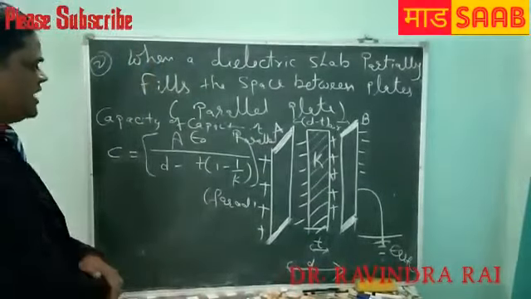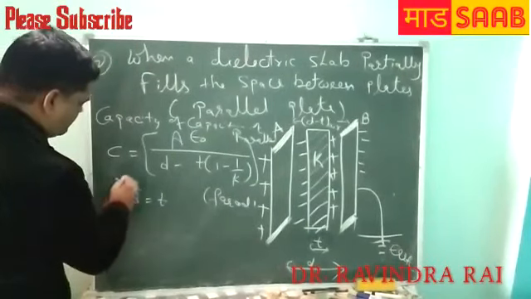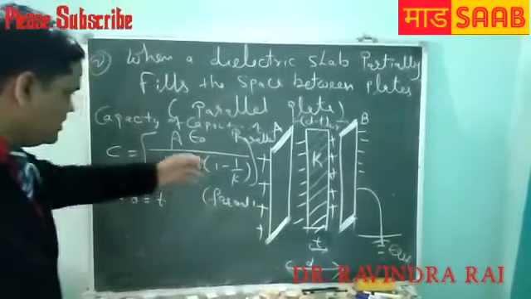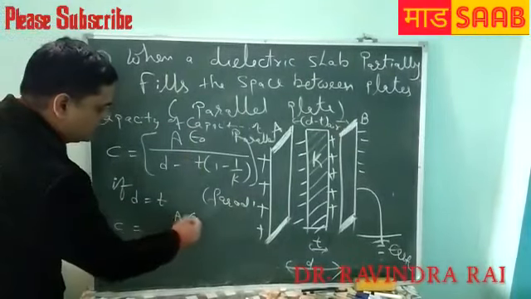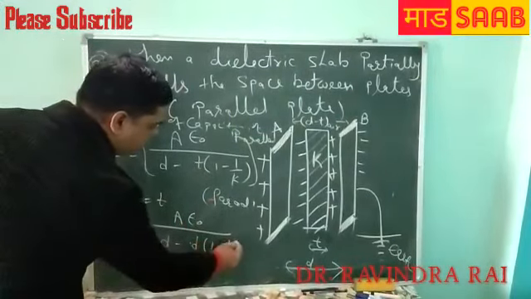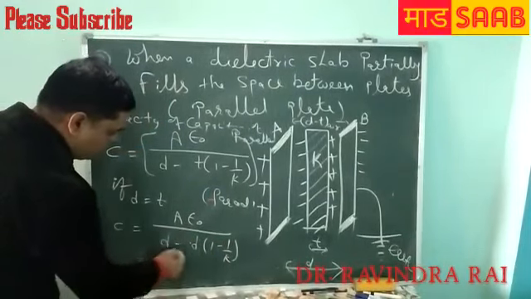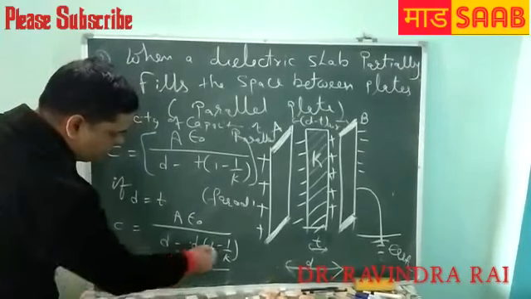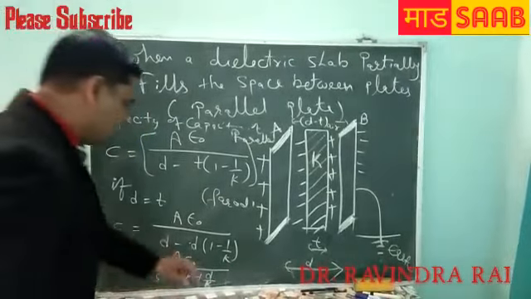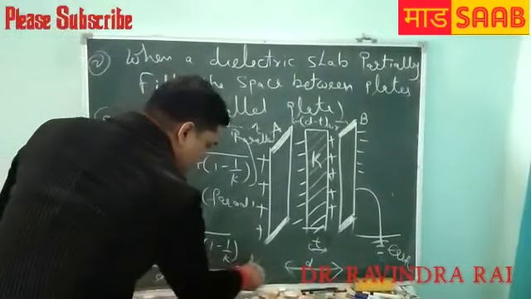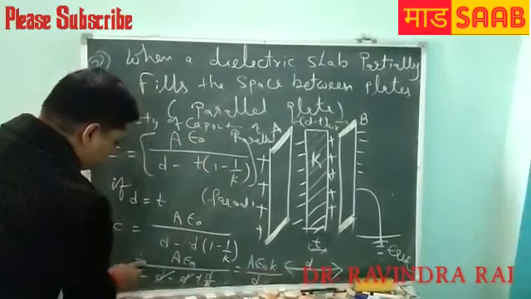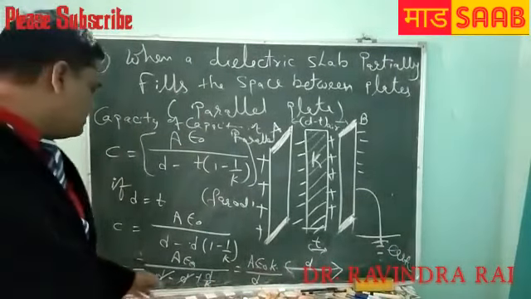Now if T equals D in any case, putting this value in the formula, A epsilon naught upon D minus D plus D by K. So D minus D cancels, and we get A epsilon naught K upon D. This is the formula of capacitance of a parallel plate capacitor.